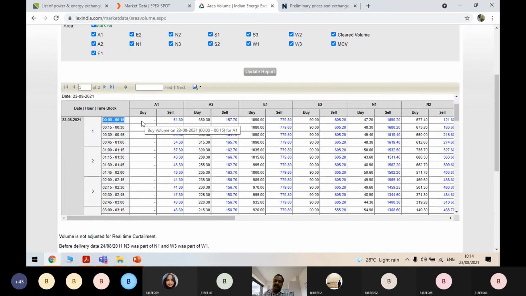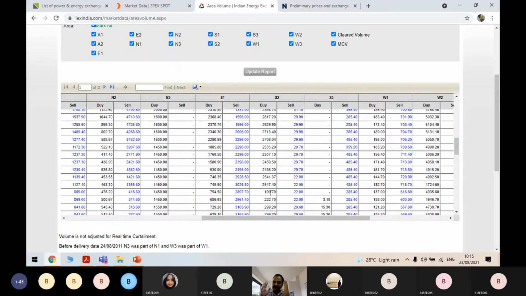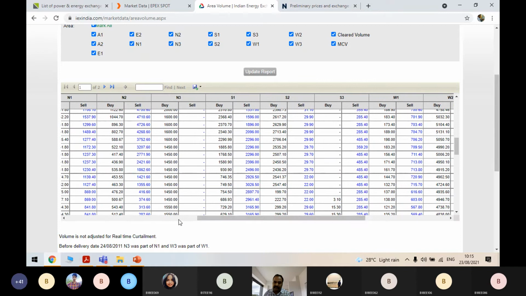When do they want to enter the market? Let us suppose tomorrow they are experiencing that the KTPS plant will be going for service and it won't be available. So tomorrow, to meet the demand, they might require some electricity power. Then they will enter this S2 region, I think somewhere S2 region will be there, and place their demand, maybe some 500 megawatt hour. They will place it for 24 hours, assuming that they will have their requirement for 24 hours while their plant is going for maintenance. Otherwise, nobody will enter the market. Okay. Our discom people won't enter the market.